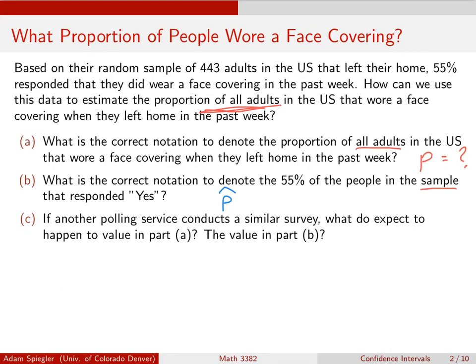And if another polling service goes out and conducts a similar survey, let's think about what changes in this scenario. So the value in part A, p, is going to be the same. So this is not random. This is a population parameter, not random, it's just unknown.